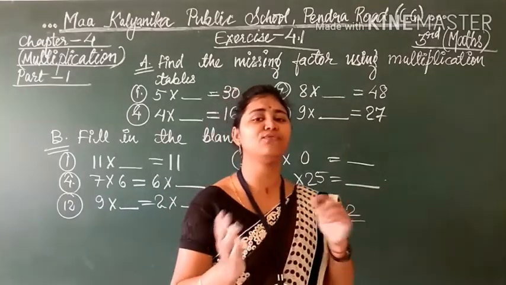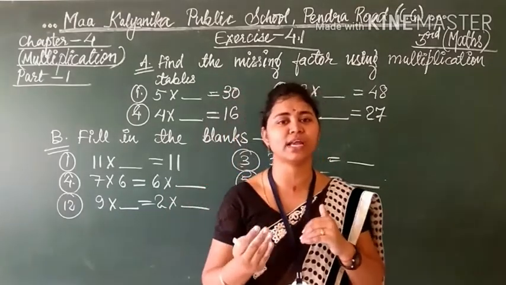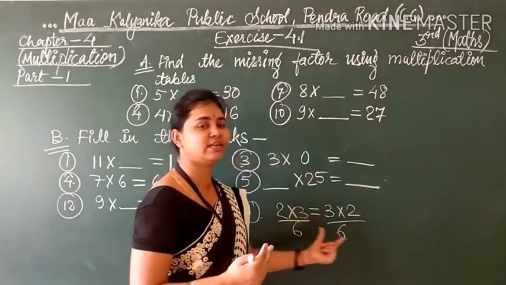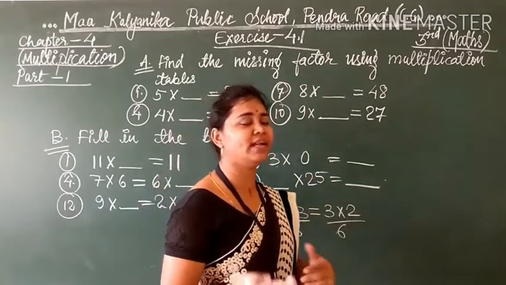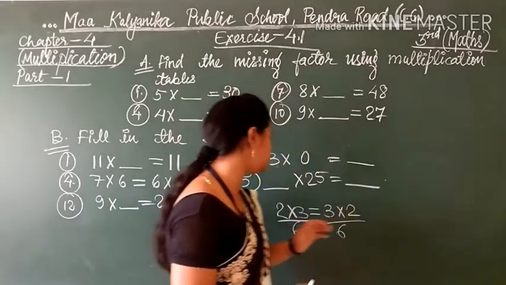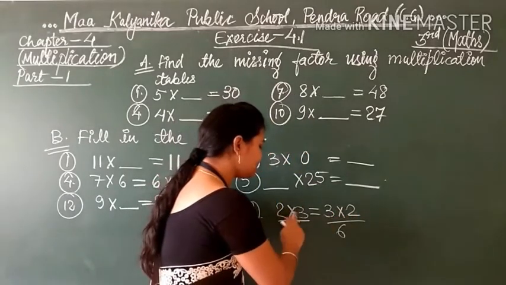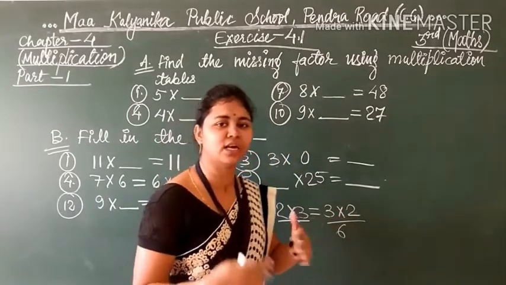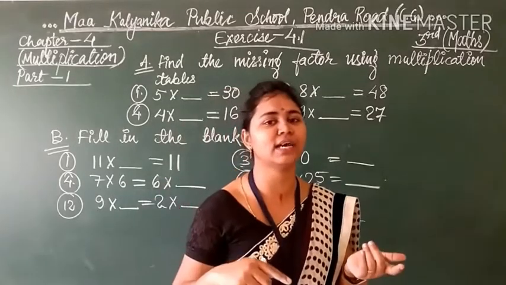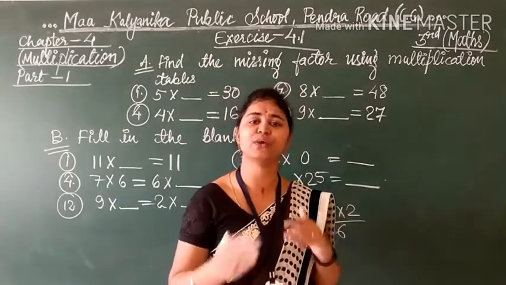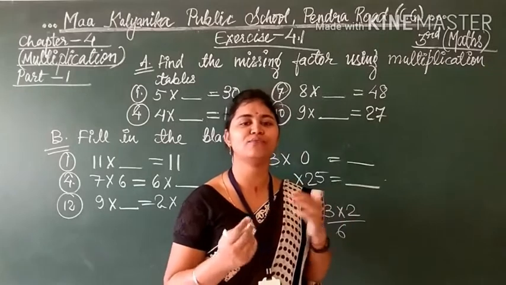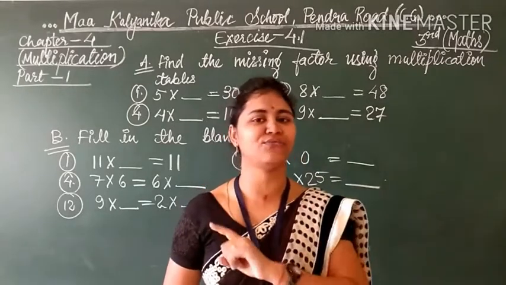So students, if we change the order of multiplication, the answer remains the same. Like 5 6s are 30 and 6 5s is also 30. So you can change the order of multiplication. This is the first fact.